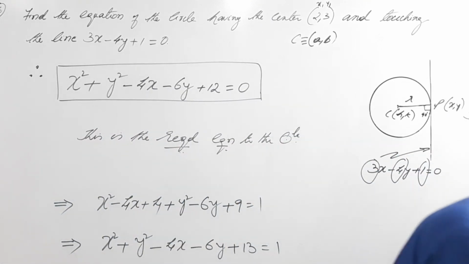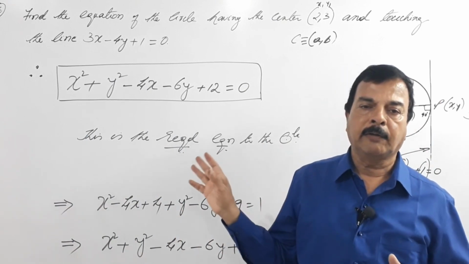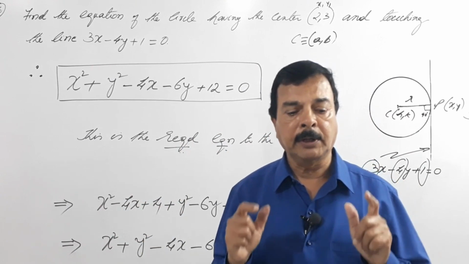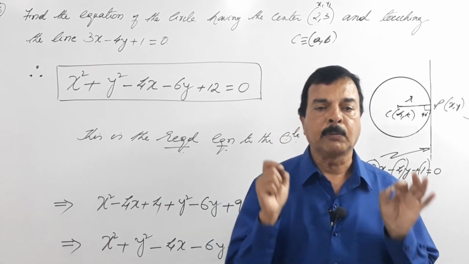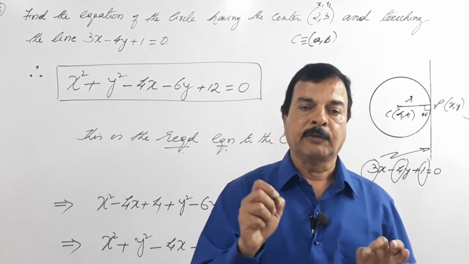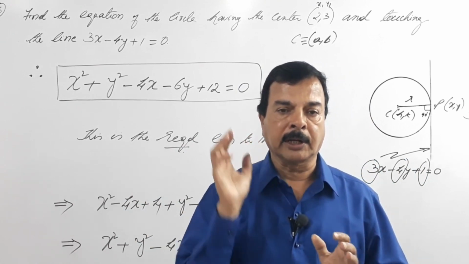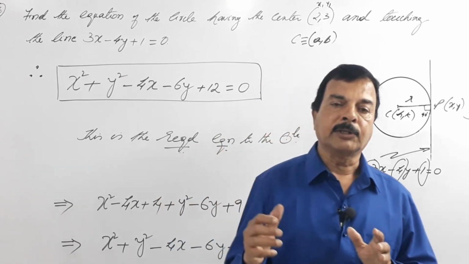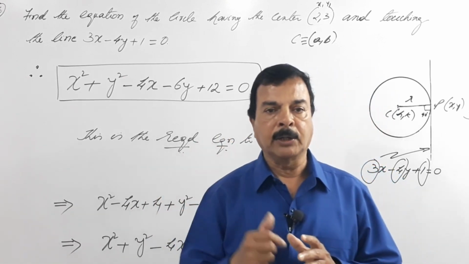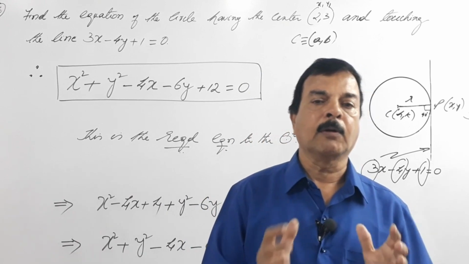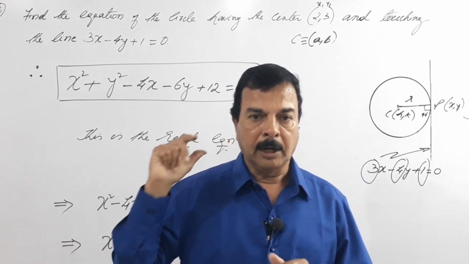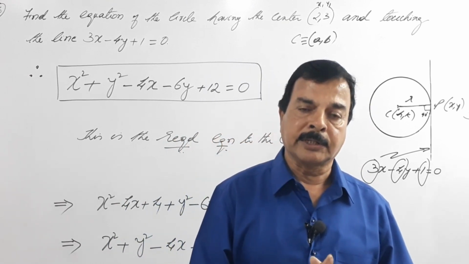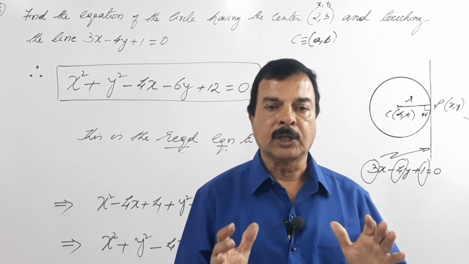So dear students, even if I do 10 problems, it will be similar to this. So I have done 2 problems, which is more than enough for you. With this knowledge, you will be able to tackle any problem given to you as far as fundamental equations are concerned. We'll get into the general equation to a circle in the next class, in part 2. I have covered a lot of problems for you on the fundamental equation to a circle. In a nutshell, what have we learnt?